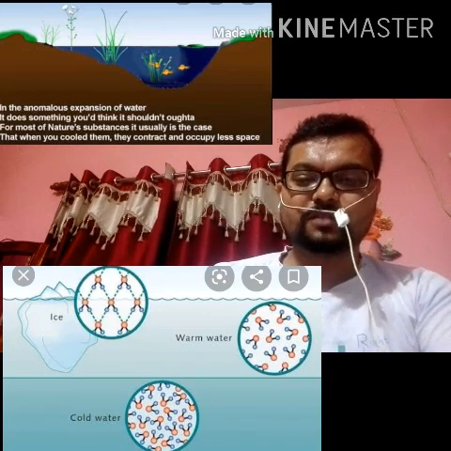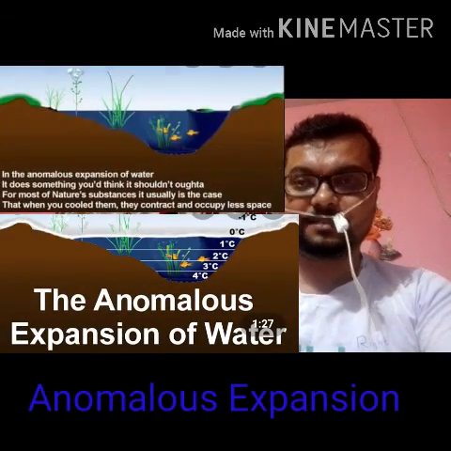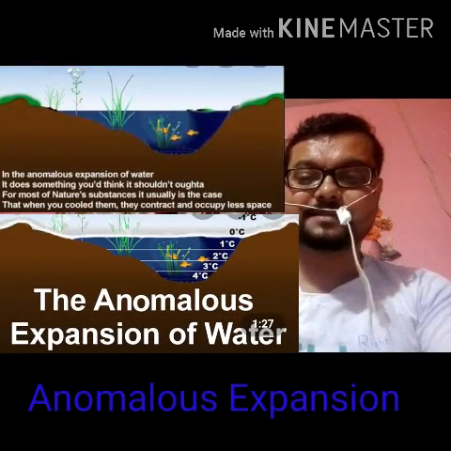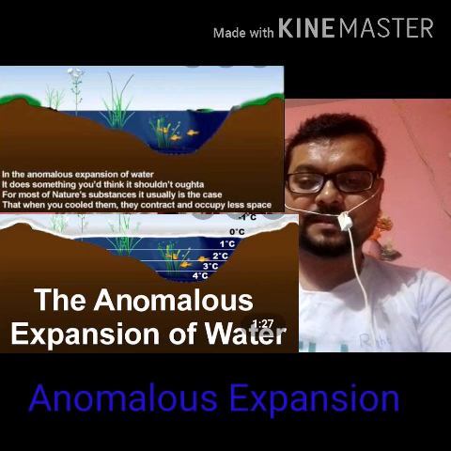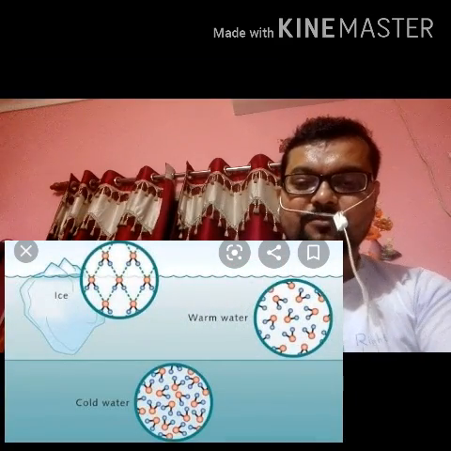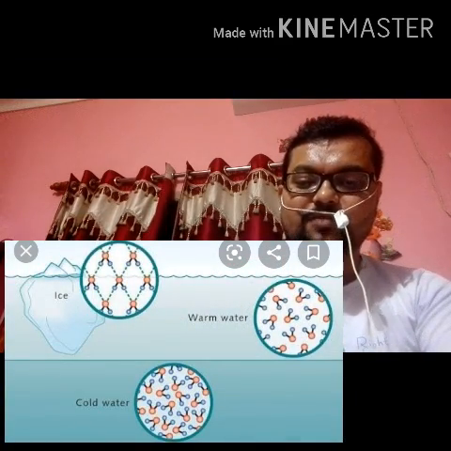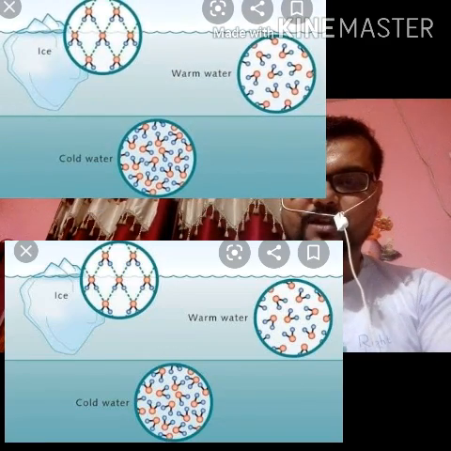In ice, water molecules form a three-dimensional structure with large open spaces in between. So ice occupies more volume than an equal mass of water. That is why ice is lighter than water and floats over it. For the same reason, the density of ice is lower than that of liquid water. This property of water plays a very important role in nature.